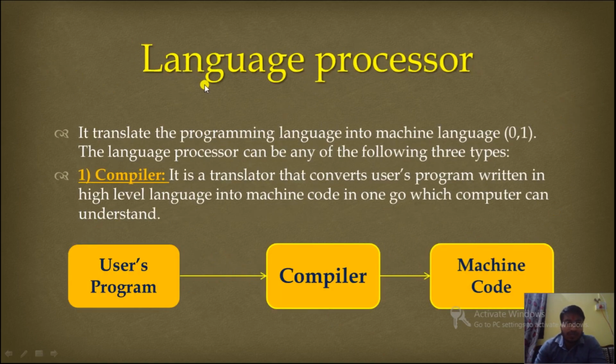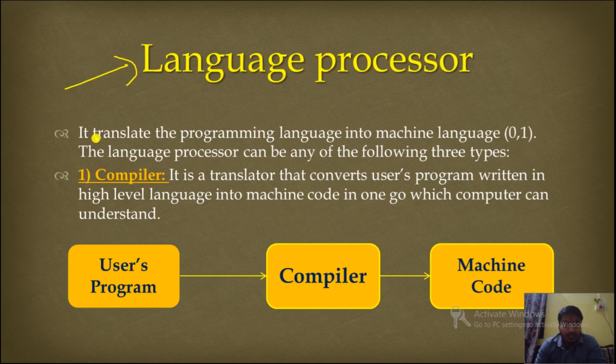Now come to the language processor. What is this language processor? We have many languages like Java, C, C++. There we write the program. But the computer doesn't understand those languages. So this language processor converts those languages into machine language, so that the computer understands the code and accordingly gives the output.